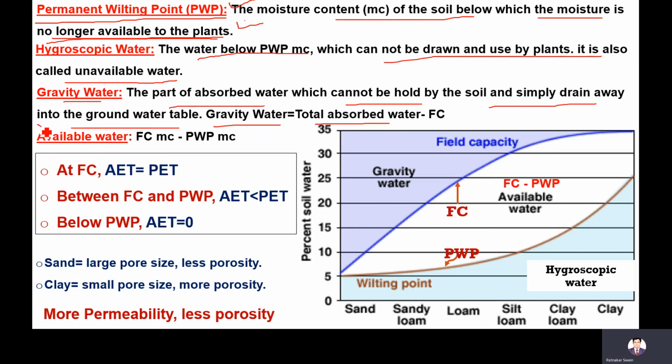Available water is for the plant. Available water means it is for the plant. That is the difference between the field capacity moisture content minus the PWP moisture content.